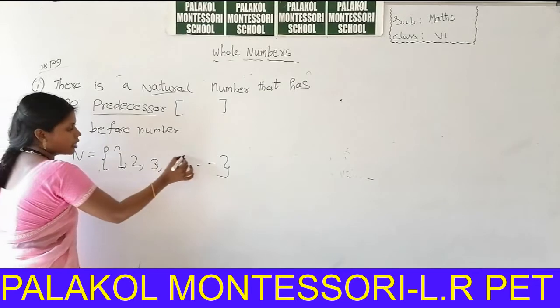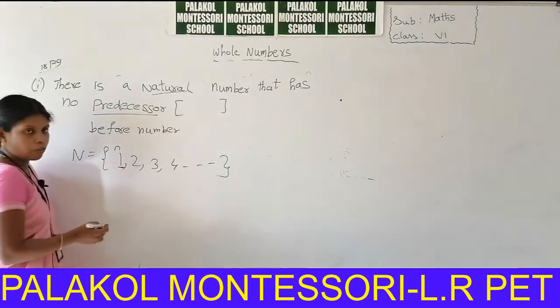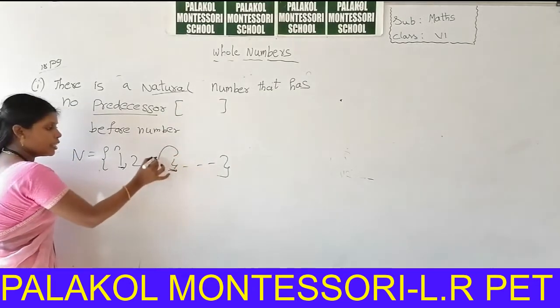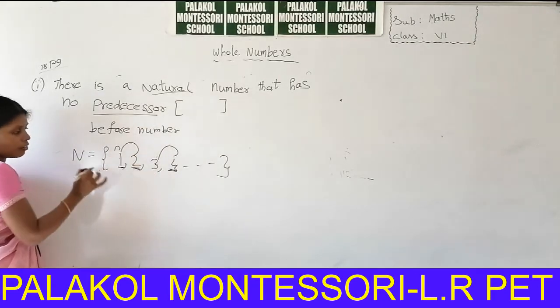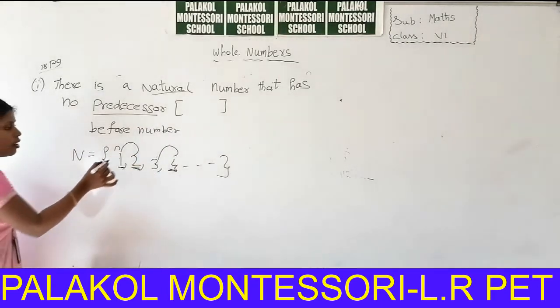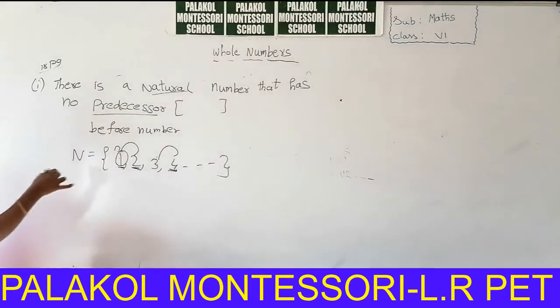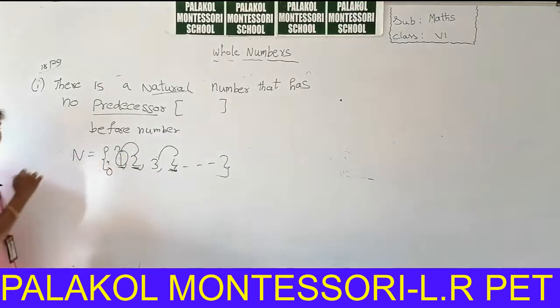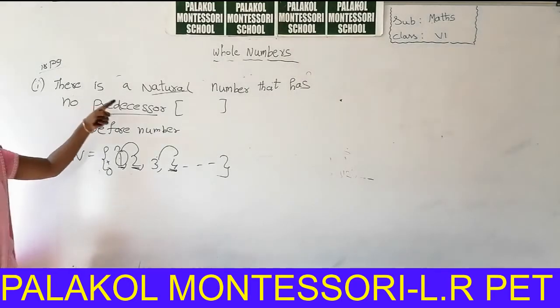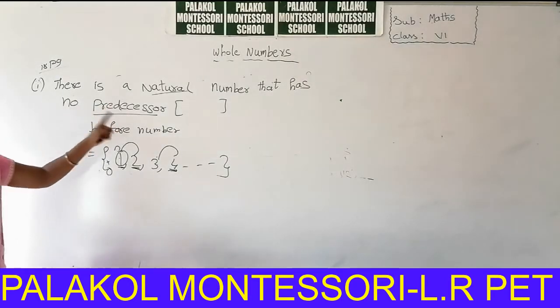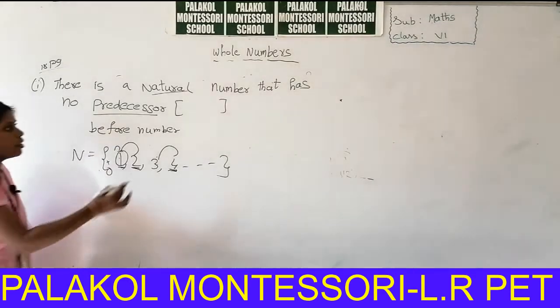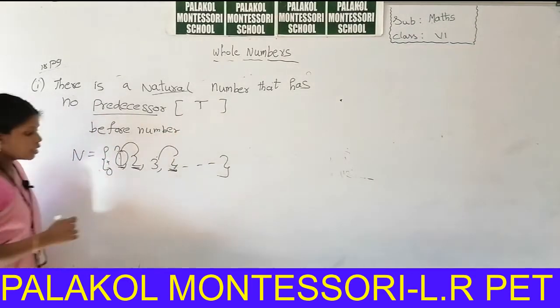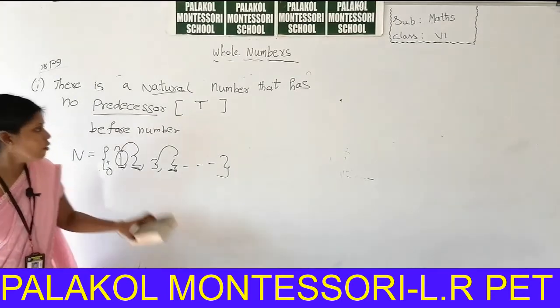So you can take another example. For example, you can take 4. What is the predecessor of 4? 3. 3 is in natural numbers. What is the predecessor of 2? 1. 1 is in natural numbers. But what is the predecessor of 1? 0. But 0 is not there in the natural numbers. So in this statement, there is a natural number that has no predecessor. This is a correct statement. So natural numbers have no predecessor except 1.